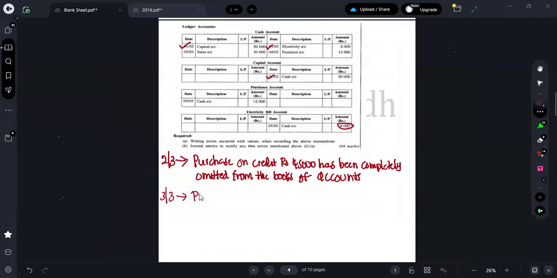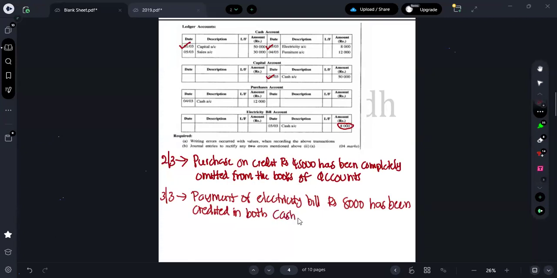Payment of electricity bill rupees 8,000 has been credited in both cash account and capital account.